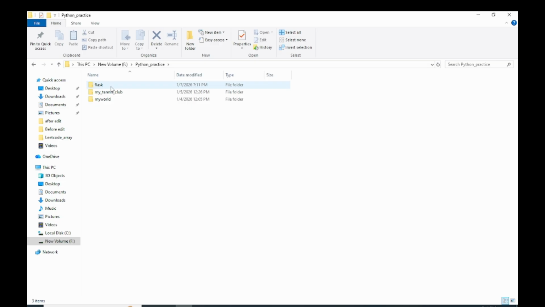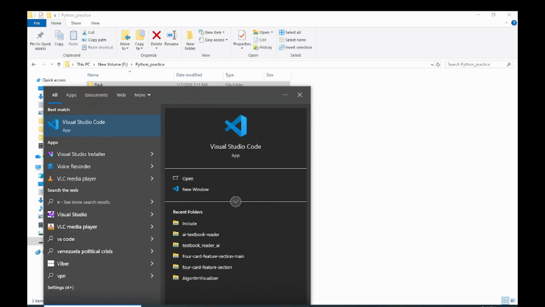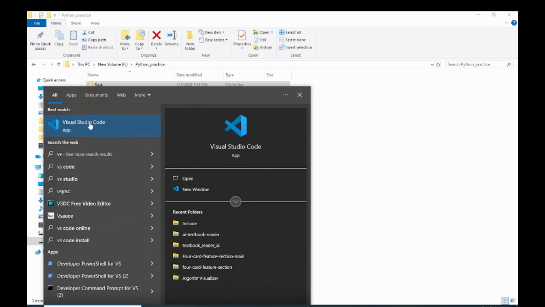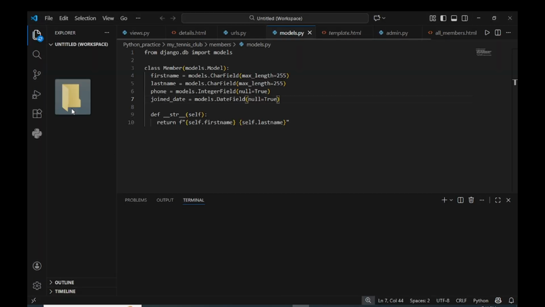Inside this Flask folder I will create the project. I will open VS Code and the Flask folder will be there.